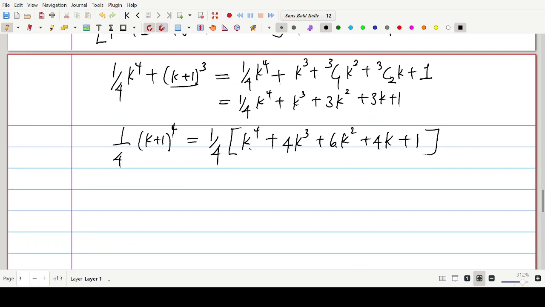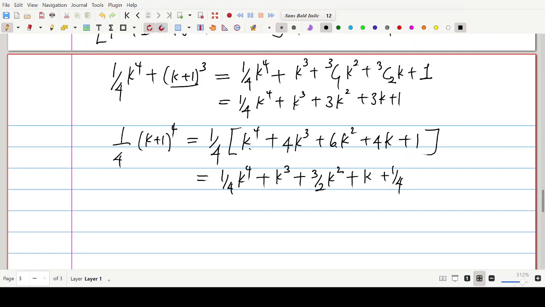We're very correct, because the terms in the expansion of a binomial are one more than the power of the binomial. That is a fact you should know. So we have this already. Multiplying through by 1 over 4, we have our result as 1 over 4 k to the power 4 plus k to the power 3 plus 3 over 2 k squared plus k, then plus 1 over 4.